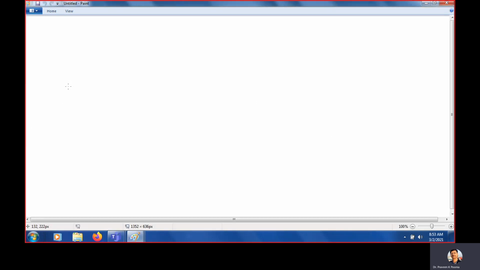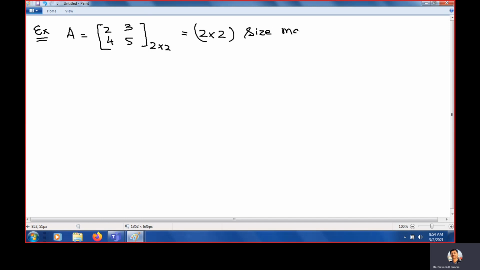Now we will write some examples. Example number 1: A equals 2, 3, 4, 5. What is the size of this matrix? There are 2 rows and 2 columns, so it is a 2 by 2 size matrix.